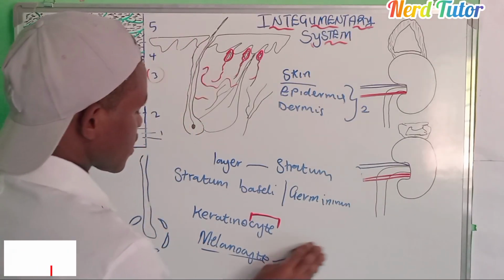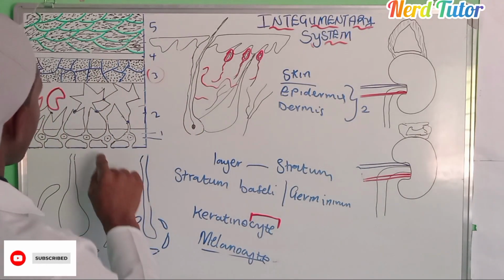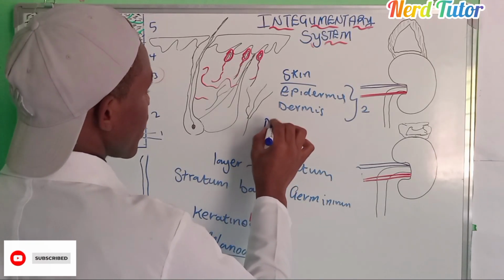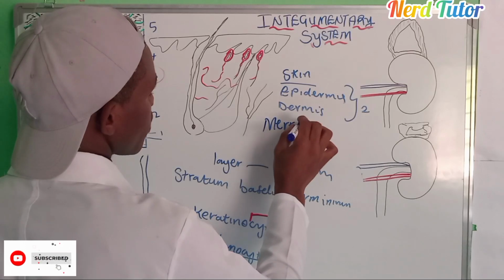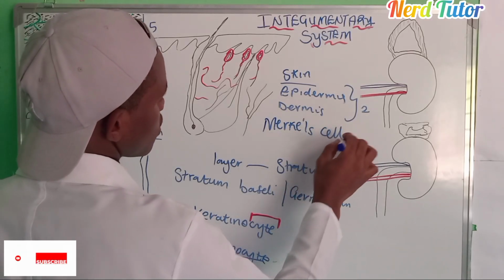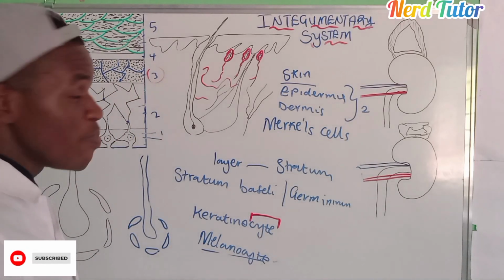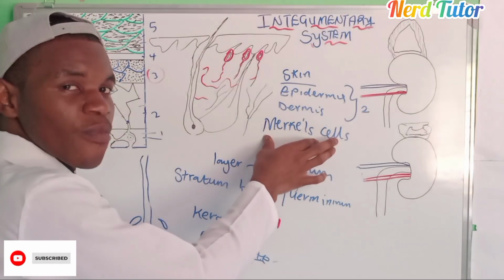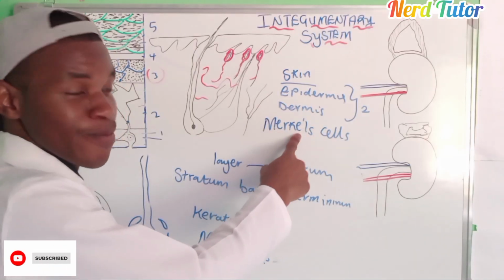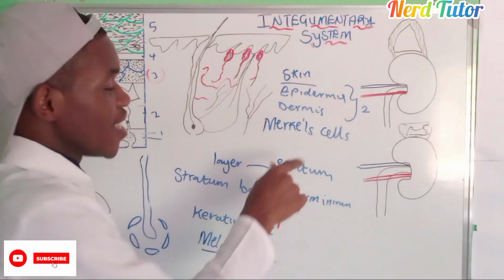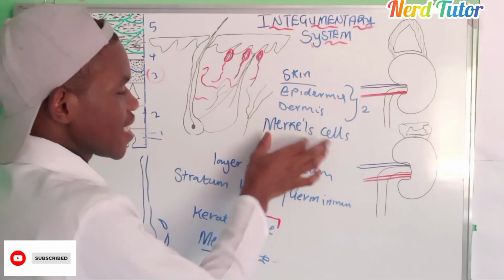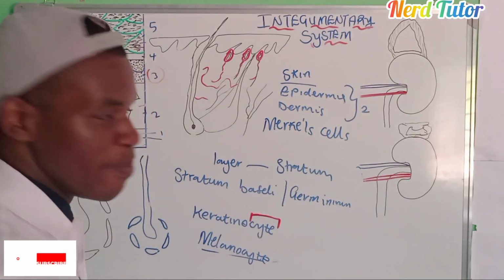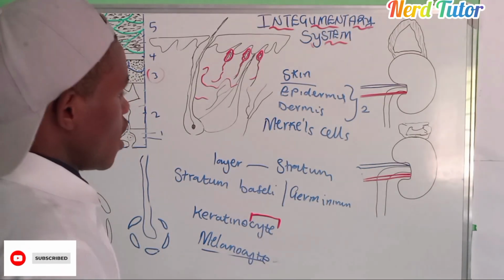Then another cell that is found in this area is what we call Merkel's cell, or Merkel cells. Maybe you are wondering, how come Merkel's cell sounds as if you are talking about someone's name? Yes, we're talking about someone's name. Merkel was a scientist. So this was Friedrich Merkel, a German scientist.